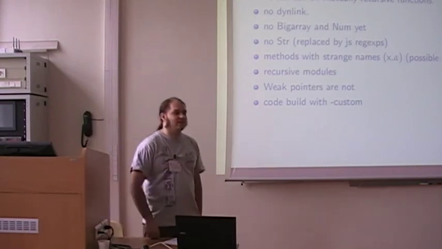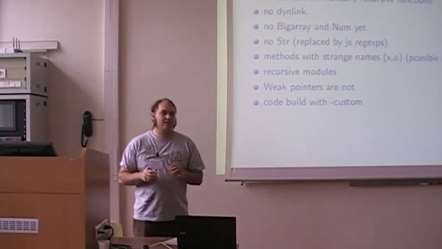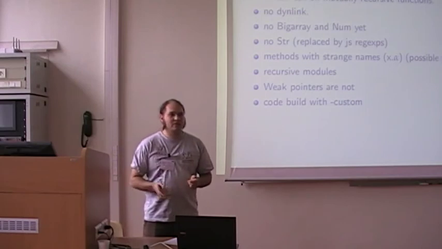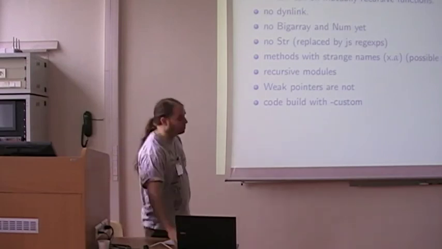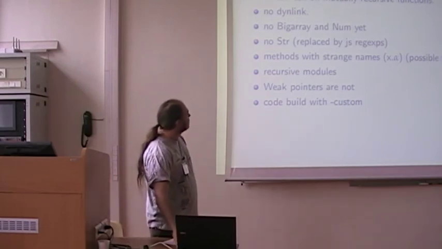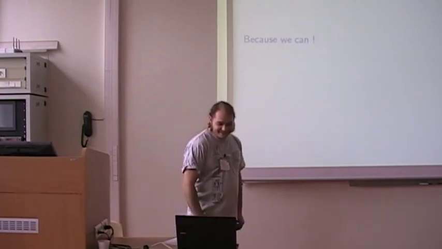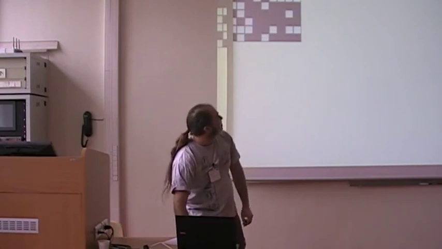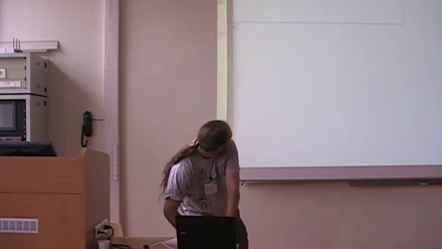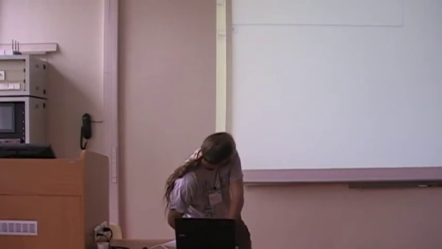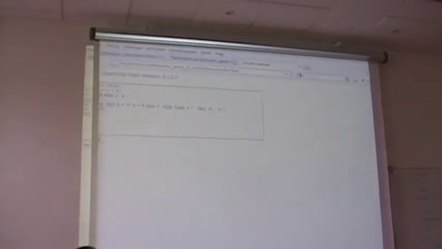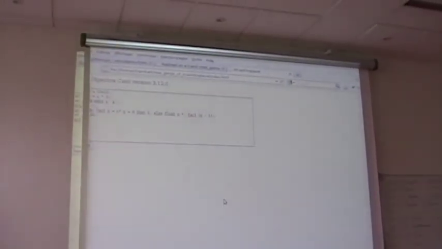I think if you build the libraries by hand, you can circumvent that. So yes, it's a really cool thing. We have the top level.